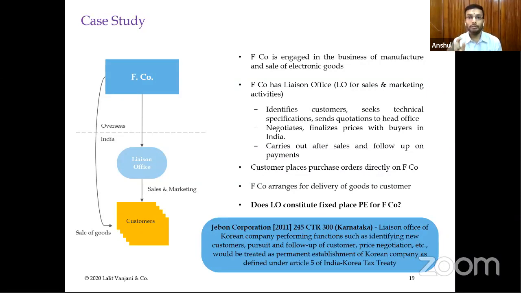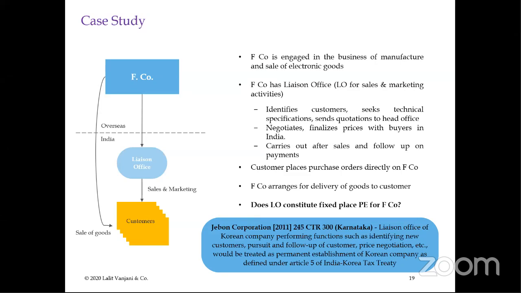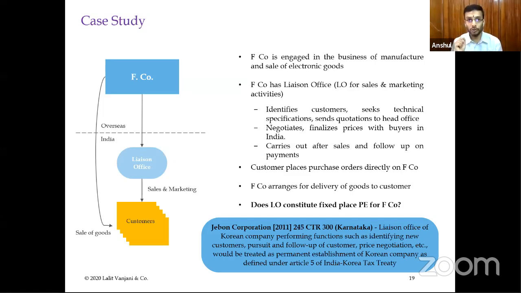And the only thing which can be excluded from the definition of branch office, you would have seen in Article 5.2. It was listed: branch office, place of management, that would be treated as a permanent establishment in Article 5.2 itself. And if you have to move out of Article 5.2, you have to come to the exclusions to see whether these activities are preparatory and auxiliary in nature. So even if I do not look at the agency PE clause, even then the liaison office will become a PE of the foreign entity.